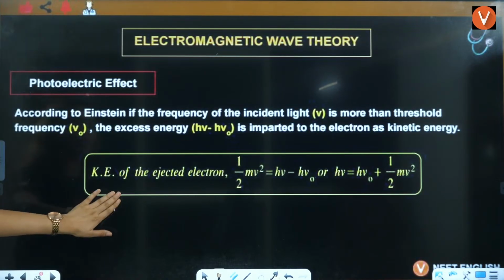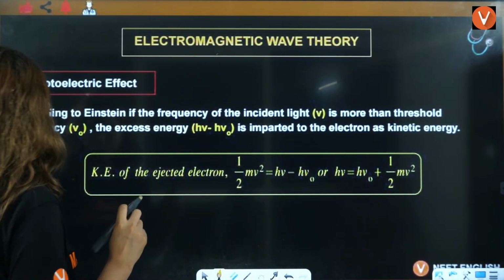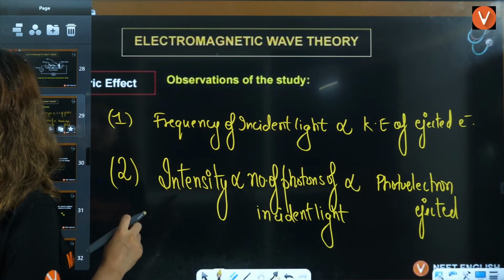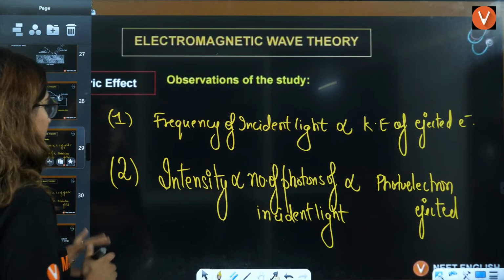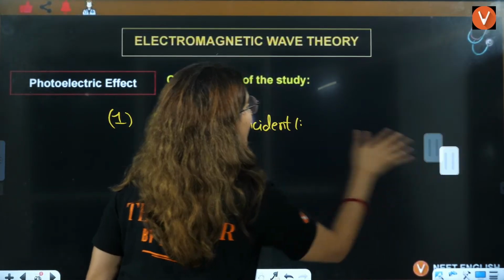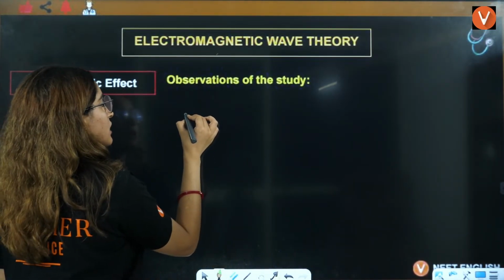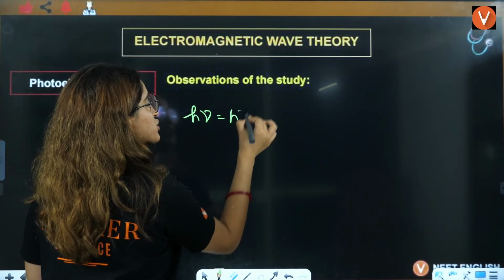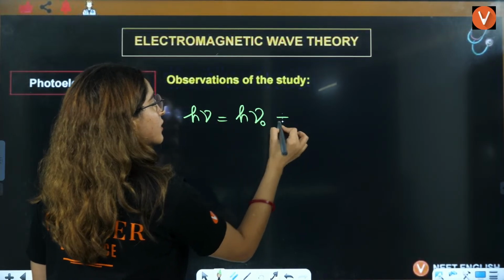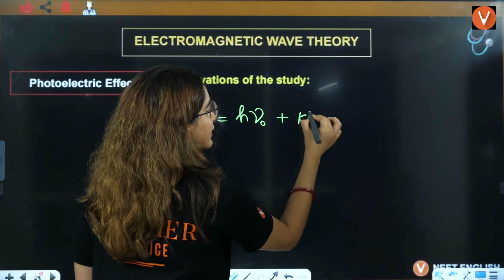Now understand a few things here. What is the relation here? As I told you, where should I write it? Because after that we are going to see the effects here, so I would write it here only. One thing is very simple: h mu, the incident light energy, is equal to the work function of the metal, that is h mu naught, plus kinetic energy.